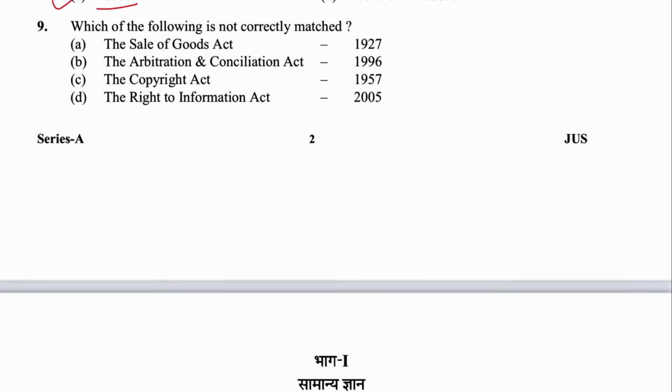Next 9. Which of the following is not correctly matched? Sale of Goods Act was enacted in 1930, not 27. This is wrong. So A is the answer. Others are correct.